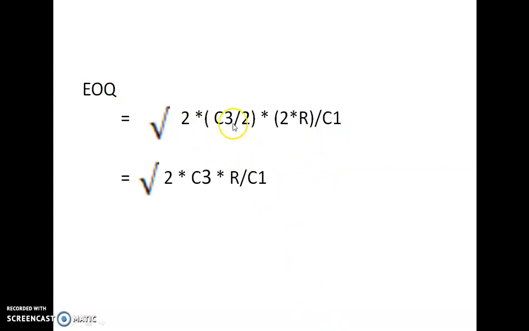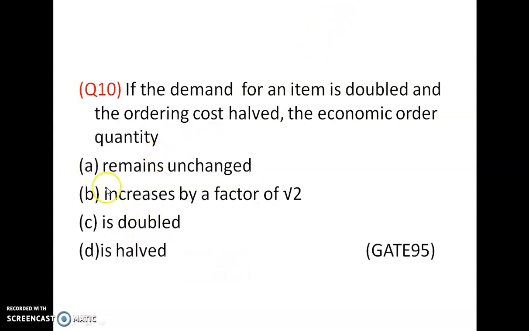So 2 C3 R by C1. Here demand is doubled, 2 into R, and C3 is halved, so this 2 and this 2 get cancelled. It is 2 C3 R by C1, so it remains unchanged. The economic order quantity remains unchanged. Answer is A.